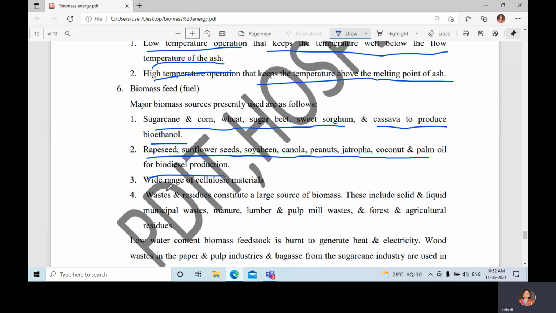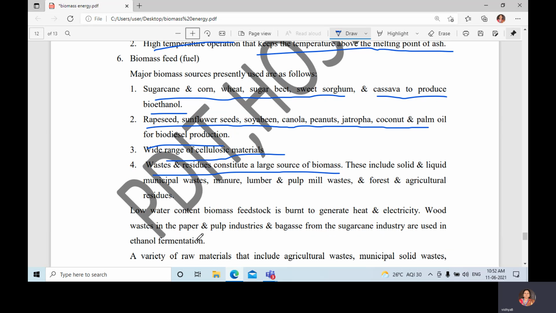A wide range of cellulosic materials, waste and residue constitute a large source of biomass. This includes solid and liquid municipal waste, manure, lumber and pulp mill waste, and forest and agricultural residues. We have already discussed biomass sources and biomass fuels.